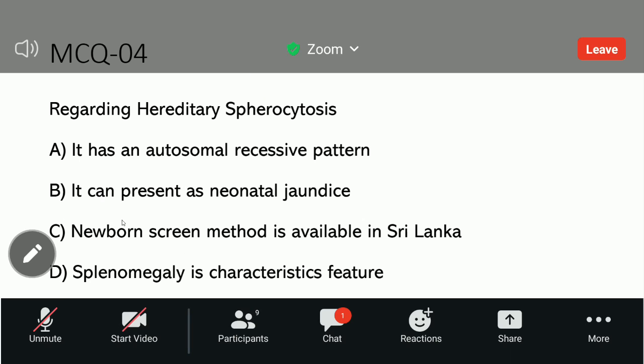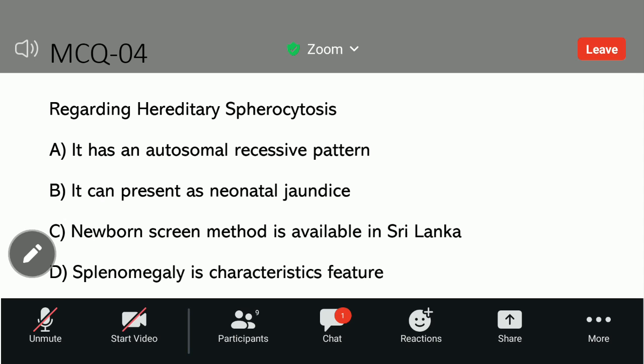It can present as repeated neonatal jaundice, that is true. Newborn screening is available in Sri Lanka for it? That is false. There is no screening program for hereditary spherocytosis, because it is a very rare condition and not that severe, so there is no need for newborn screening. The conditions we do newborn screening for include hypothyroidism, which is universal in Sri Lanka, every child should be done. And we also screen for duct-dependent cyanotic heart diseases.